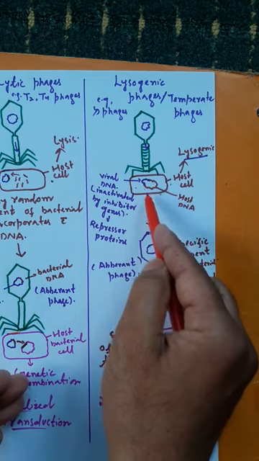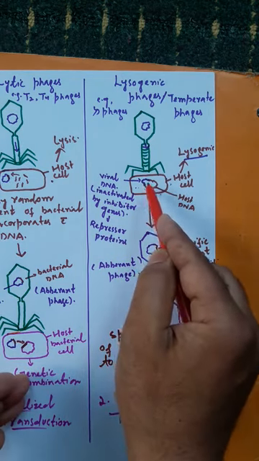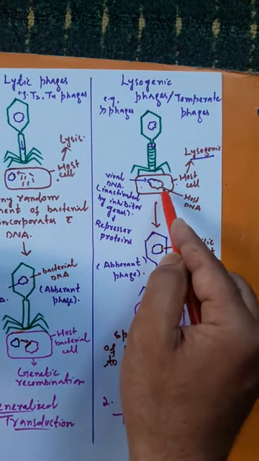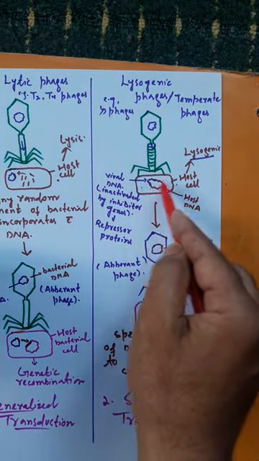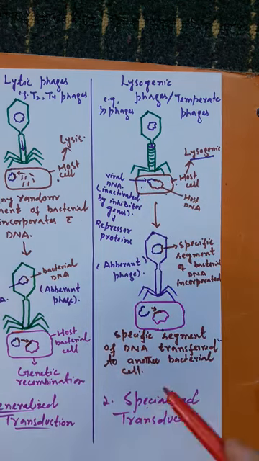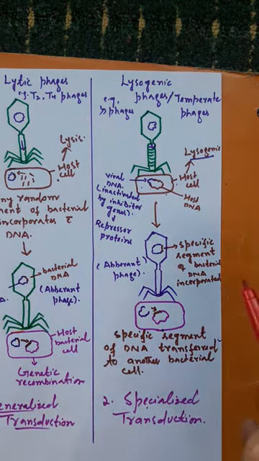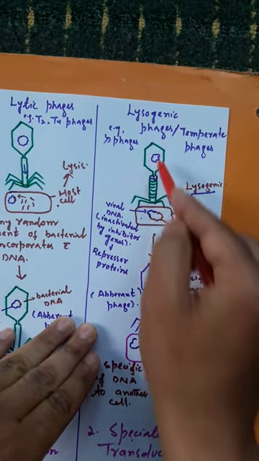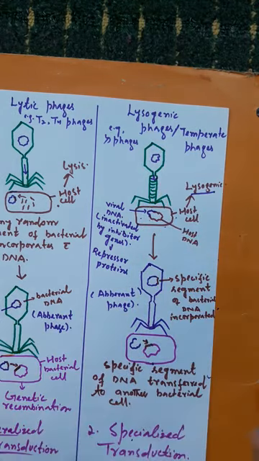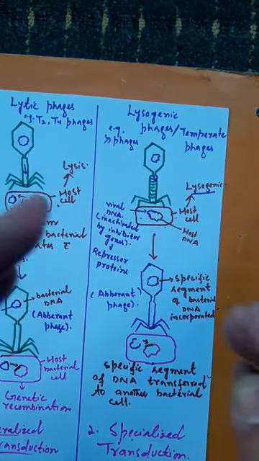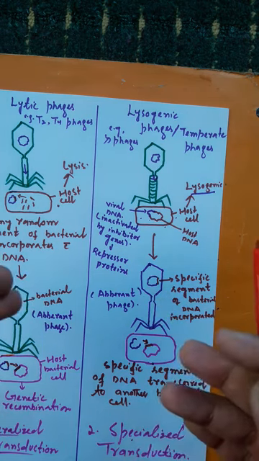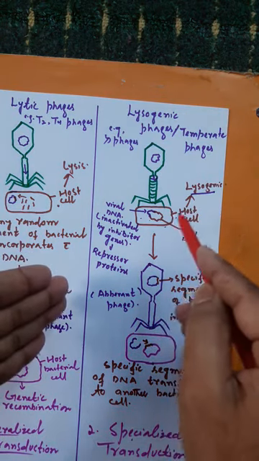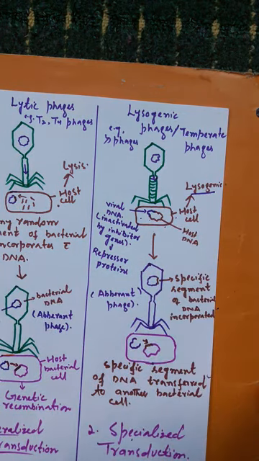With the result, the viral DNA in this lysogenic bacterial cell gets activated, detaches from the host bacterial DNA, and replicates to form hundreds of copies. And what happens here? Each viral DNA of the lysogenic phage ultimately gets assembled to form new lysogenic phages, and those lysogenic phages then cause the lysis of the lysogenic bacterial cell and escape.